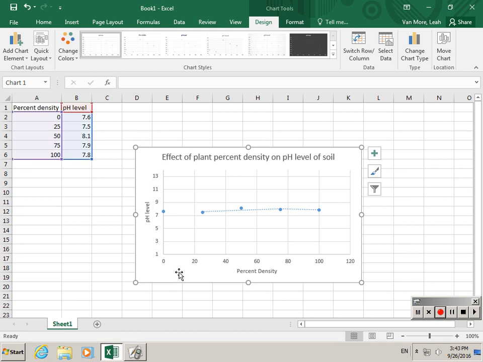When I look at my graph, I see this really is not the steep, sharp upswing that I saw and then a big downswing once I make my scale reflective of the pH scale. And so this gives me a much better sense now that really there isn't an effect of plant density on pH level of soil. But my main goal in this is to show you how to add a trend line, how to add axis labels, how to change the axis, how to manipulate your title. And then obviously if you were doing a bar graph, as far as the titles and axis labels, all of that is still the same. You would just use a bar graph.